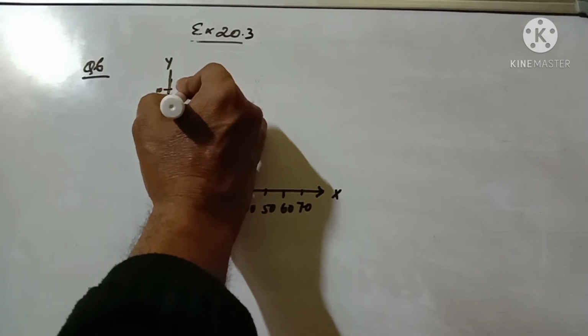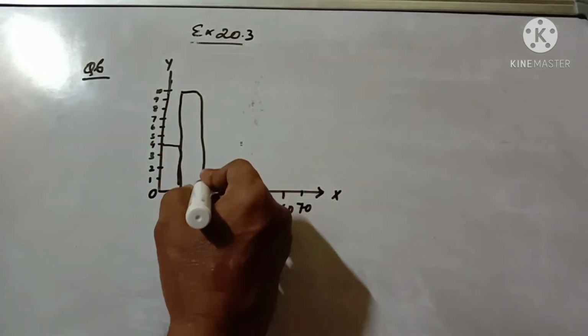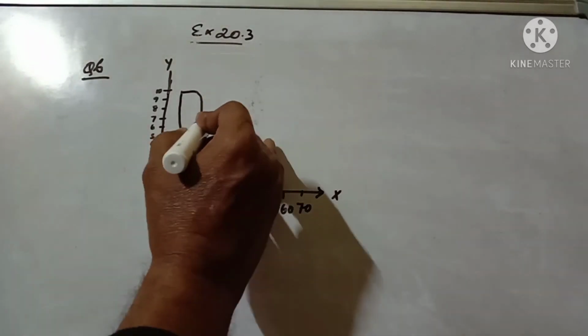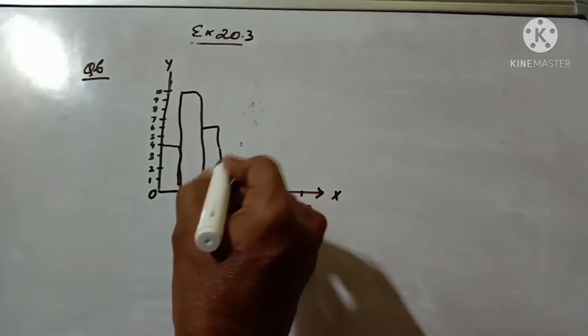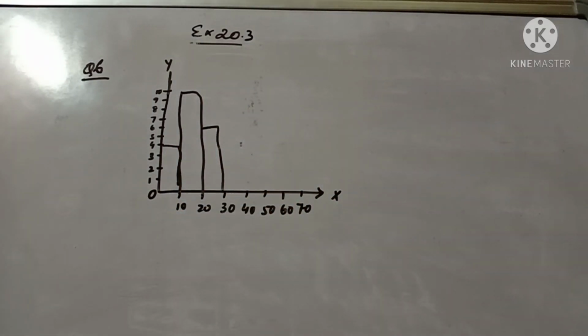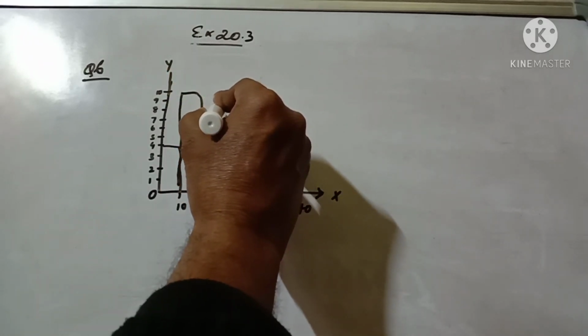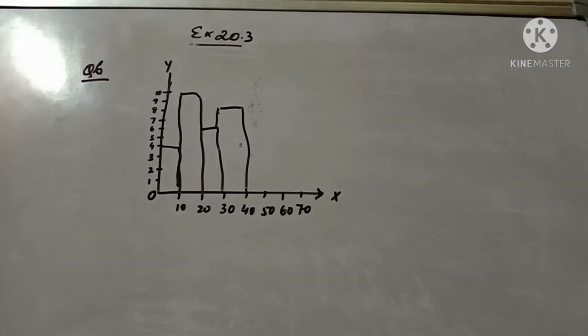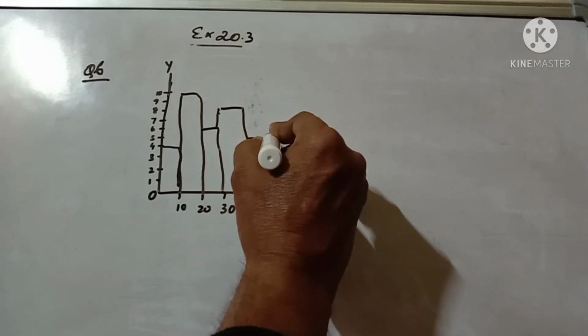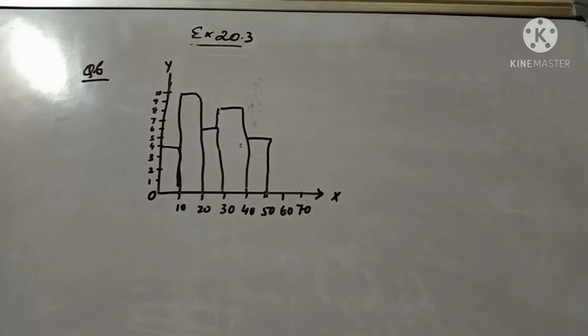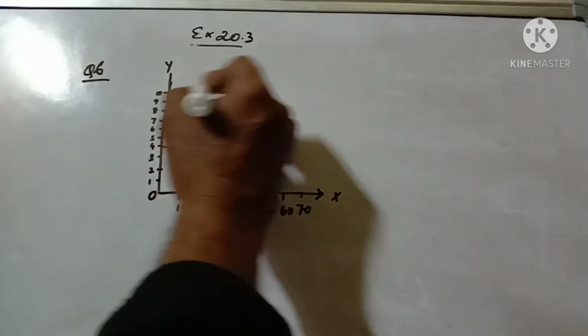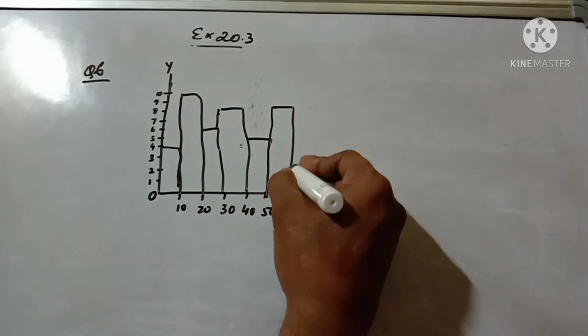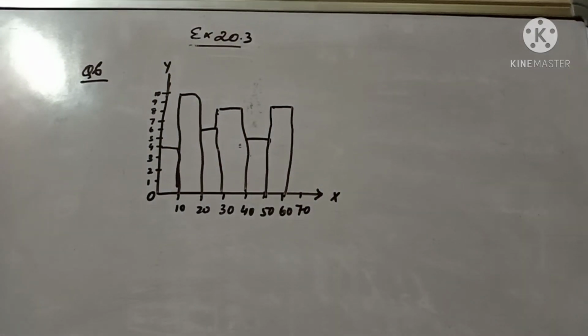Then 20 to 30, 6. 30 to 40, it is given 8, so 8 is here. 40 to 50, 5. 50 to 60, 9, so 9 is here. So this is our required histogram.